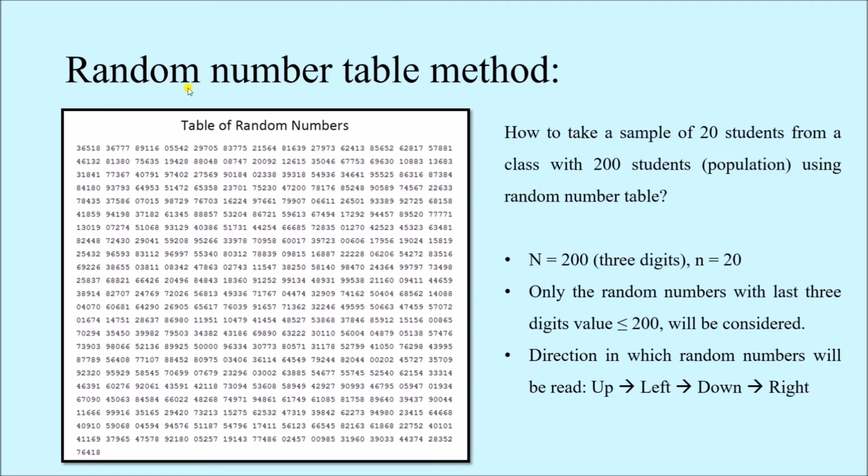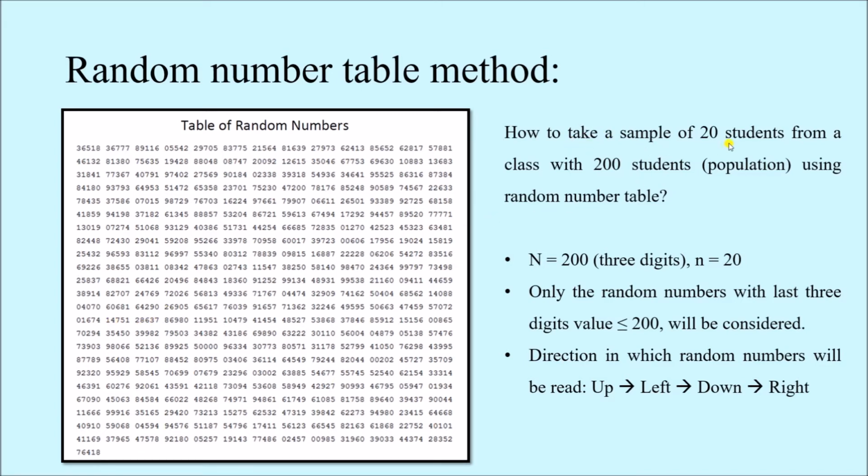So this is what a random number table looks like. This is not the only random number table. You can find them on the internet or in different books, where these numbers are obviously different. So there will be various forms of random number tables where the numbers or digits are different, but more or less the purpose is the same.